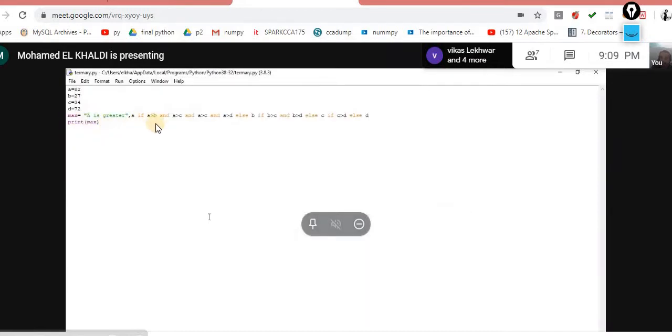Now I think you don't have any doubt regarding this. If you want to print B, the same thing you have to implement over here. If you want to print C, then you have to implement the same thing over here. If you want to print D, you have to implement the same thing over here. I think now the picture is more clear. Okay, perfect. Anyone else having any question? Do let me know.